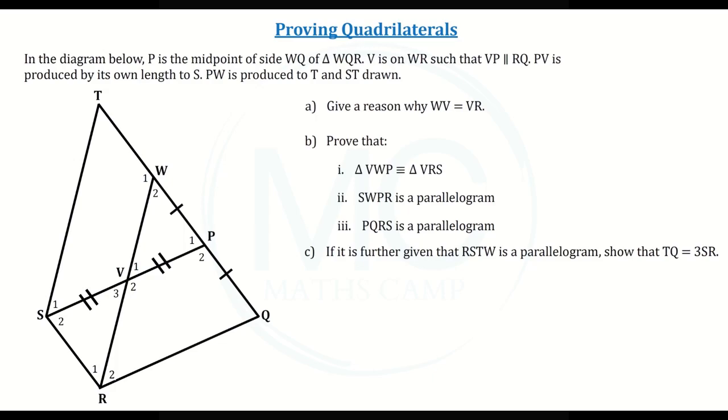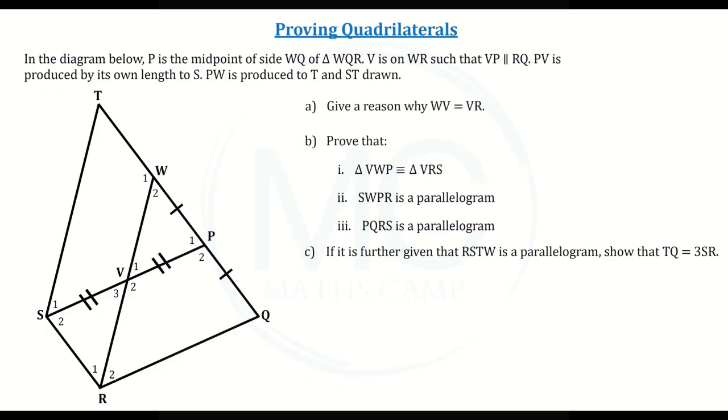In the diagram below, P is the midpoint of side WQ of triangle WQR. V is on WR such that VP is parallel to RQ. PV is produced by its own length to S. PW is produced to T and ST drawn.